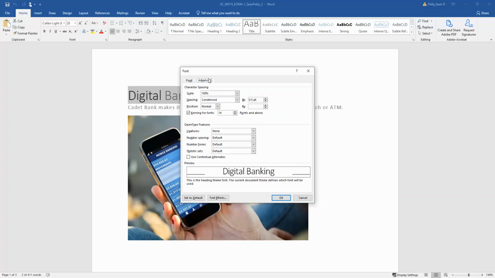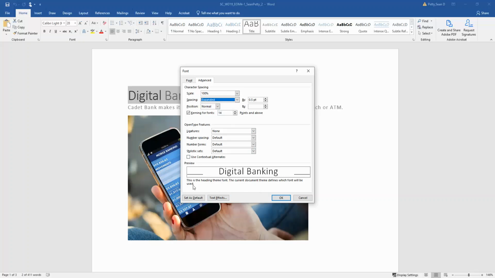You can see right now by default this is set to condensed, which is pushing these words together. And it provides us with a display of what it's going to look like when it's finished. So here I'm going to call this expanded. As you can see, when I choose expanded, it expands the text and makes it look a little bit better.